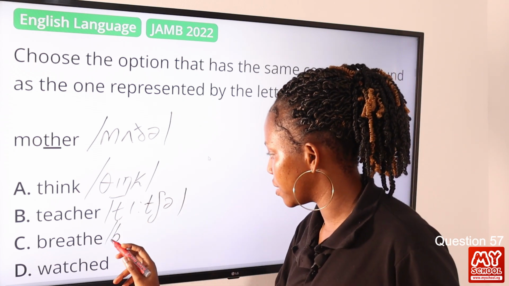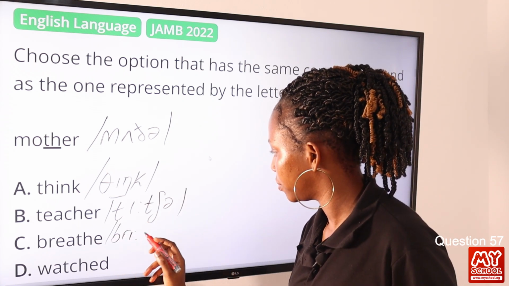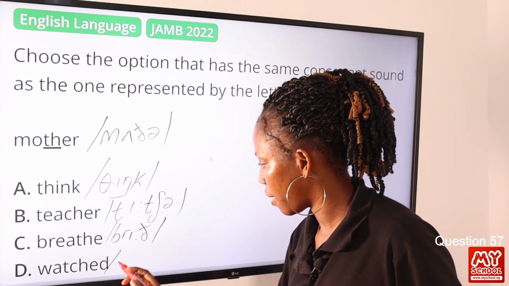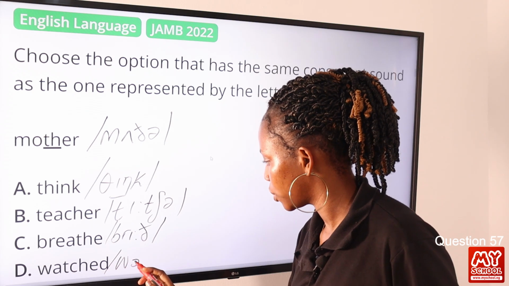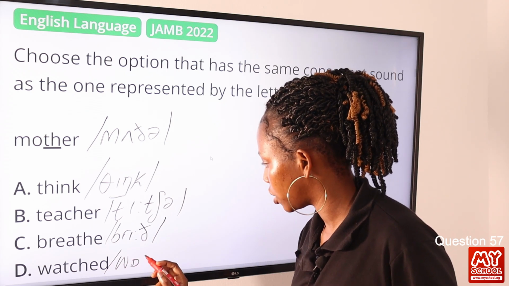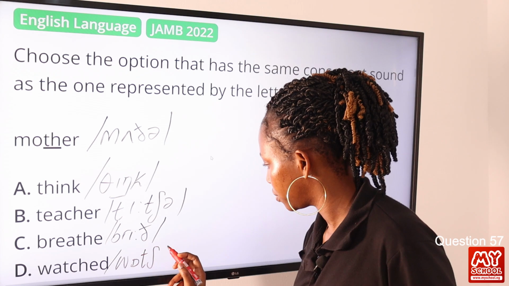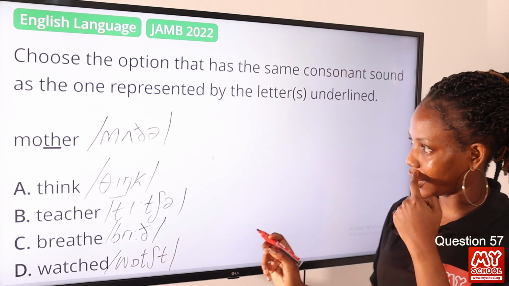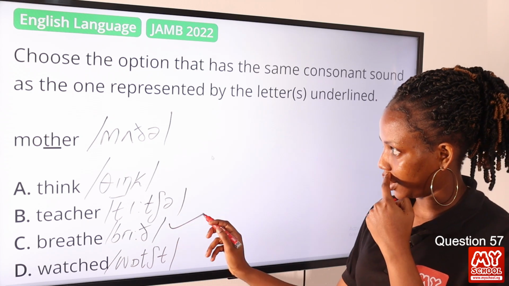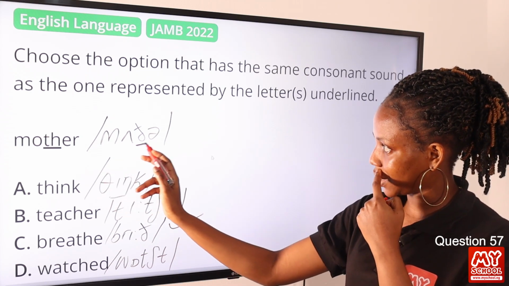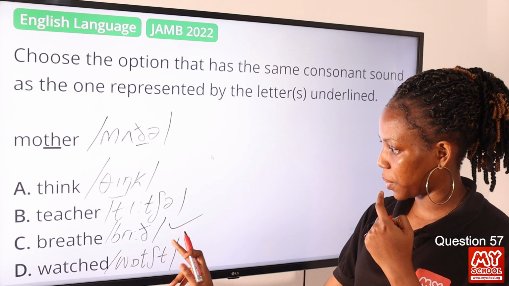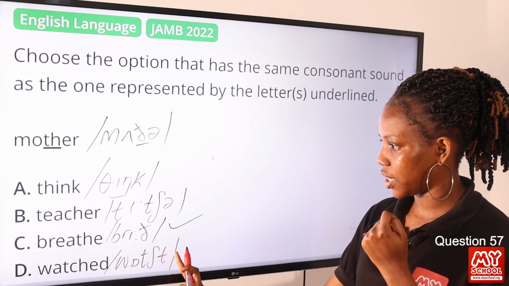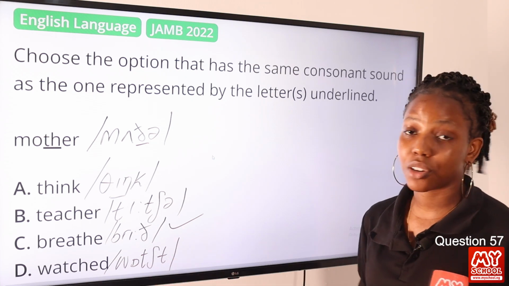We have breathe. And then we have watched. The answer to this question is this, because TH represents the sound "the", and we can find it in the word breathe. So option C is the correct answer.